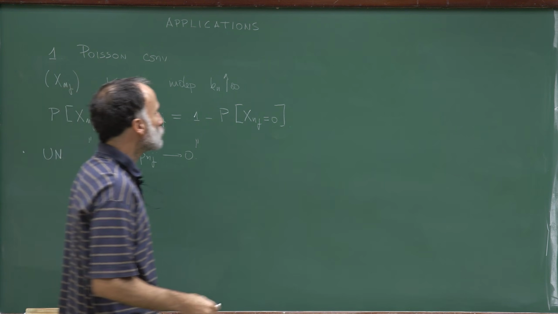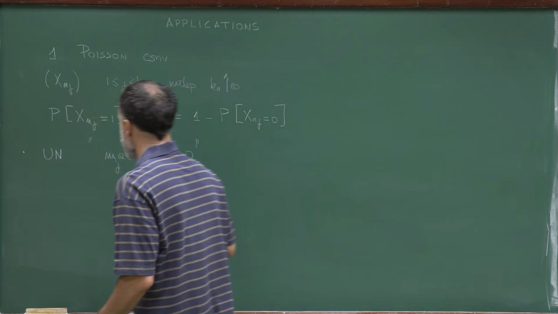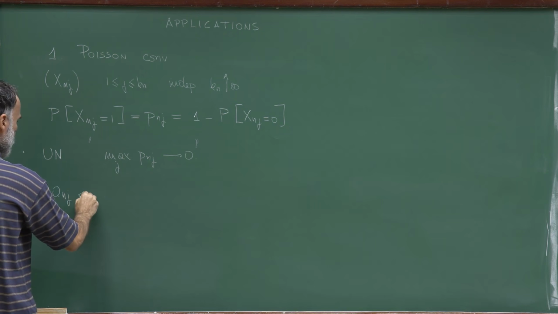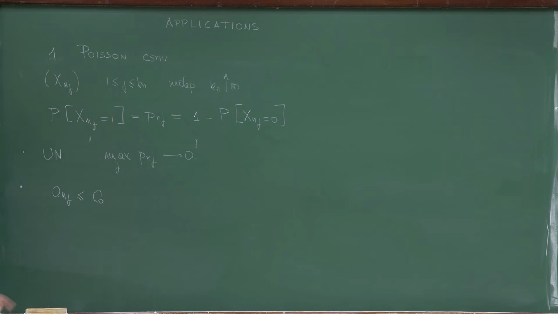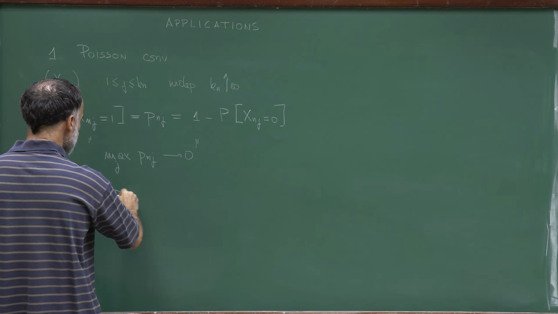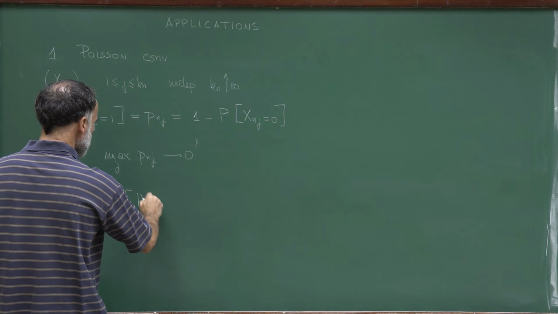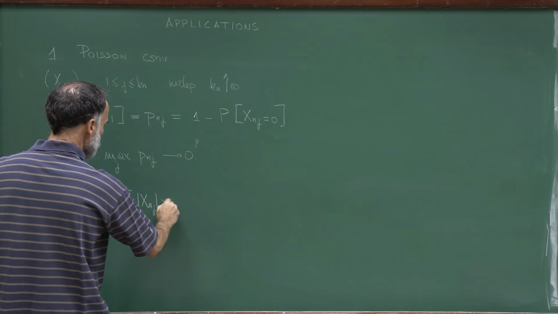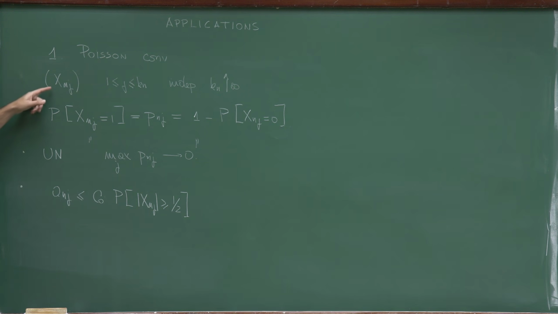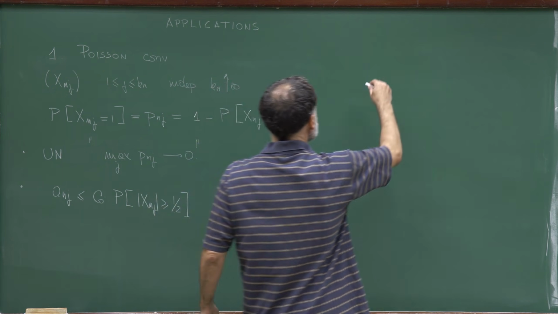Now, my second claim is that there exists a finite constant c0 such that a_nj is bounded by c0 times the probability that X_nj is larger than 1/2. Which means that we don't need to go from X to X tilde in order to guarantee that this condition holds, because it holds already for the random variables X_nj. So let me prove that.